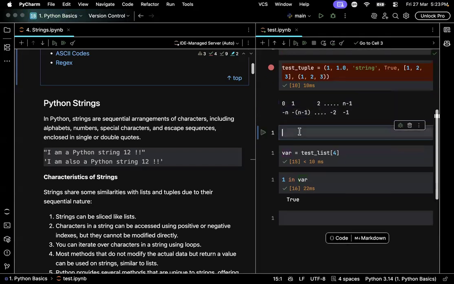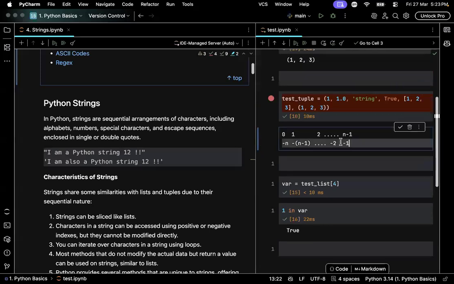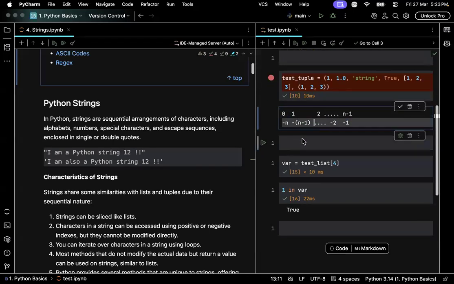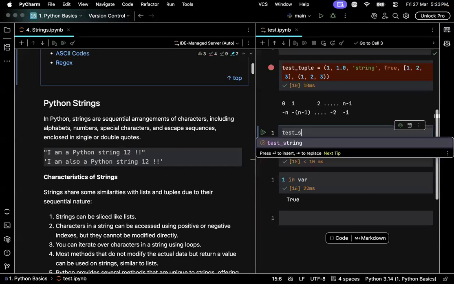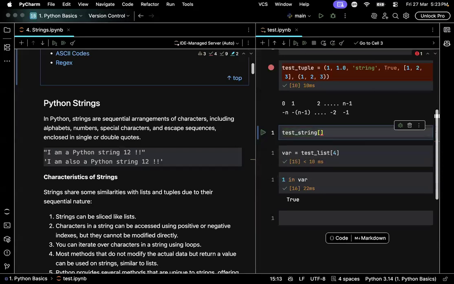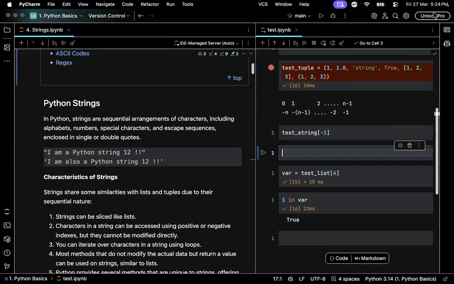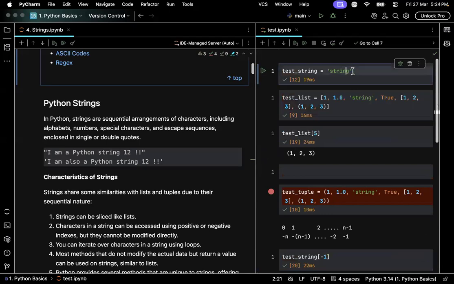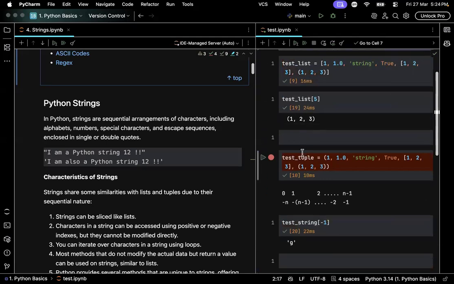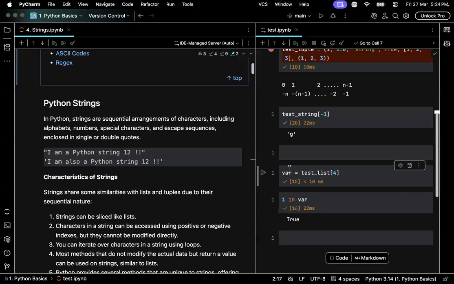So let me access. This can be pretty useful when, let's say, we wanted to retrieve the last element from a string, but we don't know the length of the string. In such cases, all we have to do is, we know that the last element index will be minus 1 from the negative side, right? So all I can do is minus 1 and it will return the last character in the string, which is G. See, here the variable has a string. So the last character is G.